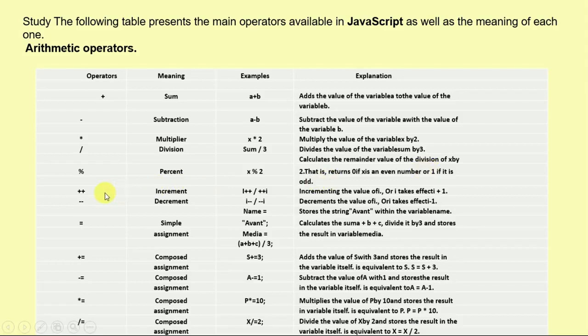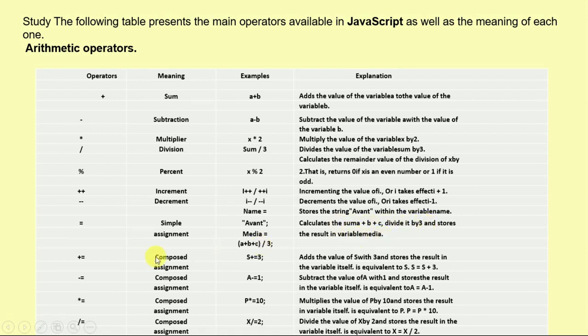And then we have increment. Incrementing the value of i takes effect as i plus 1, or similarly decrement the value of i, takes effect as i minus 1. And then we have the simple assignment operator. So media is equal to a plus b plus c divided by 3 calculates the sum and stores the result in the variable named media.